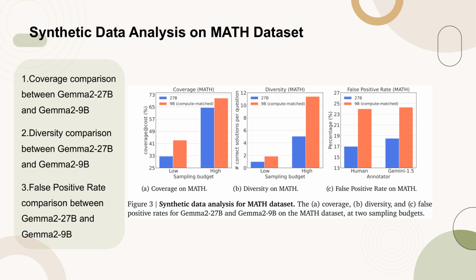Figure 3 presents an analysis of synthetic data for the math dataset, focusing on the coverage, diversity, and false positive rates of the GEMMA 2-27b and GEMMA 2-9b models at two different sampling budgets. The coverage comparison highlights the efficiency of solution generation under fixed sampling constraints. The diversity comparison evaluates the variety of solutions produced by each model. Lastly, the false positive rate comparison assesses the accuracy of the reasoning paths generated by the models. These metrics collectively provide insights into the performance and reliability of the synthetic data generated by the GEMMA models.